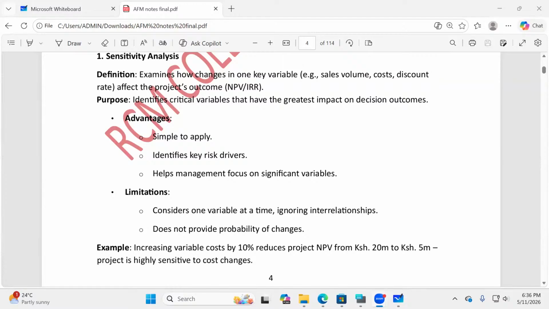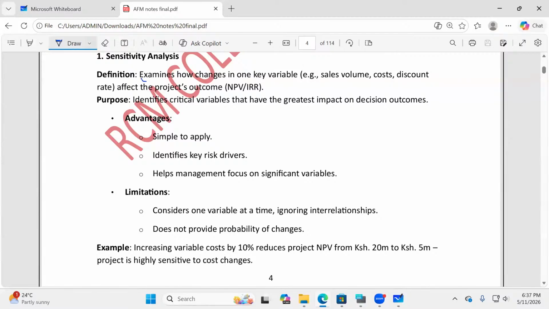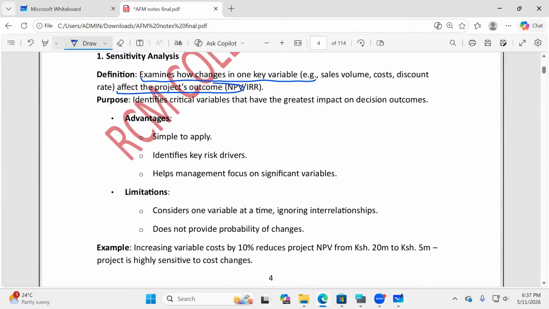So we are reading again. Definition, ladies and gentlemen: this is really important. Sensitivity analysis examines how changes in one key variable affect the project's net present value. What is the major purpose of this sensitivity analysis? To identify those very sensitive variables, to identify critical variables that have the greatest impact on NPV.